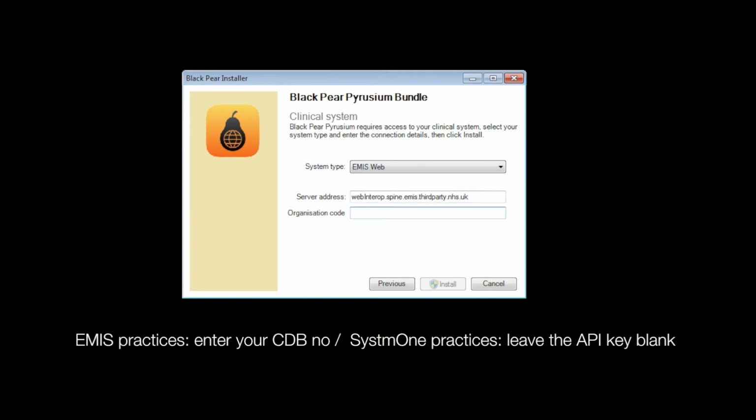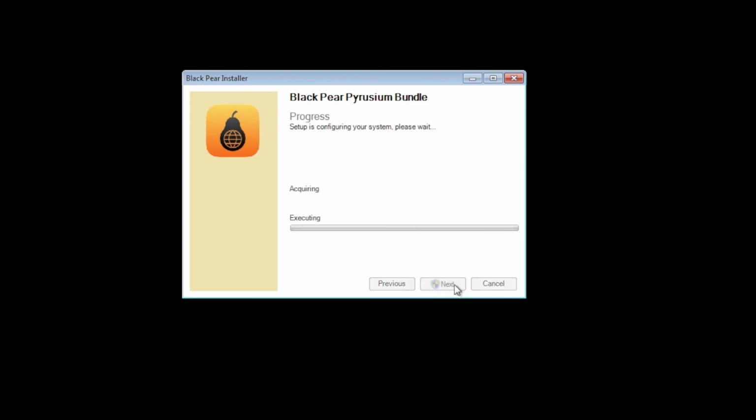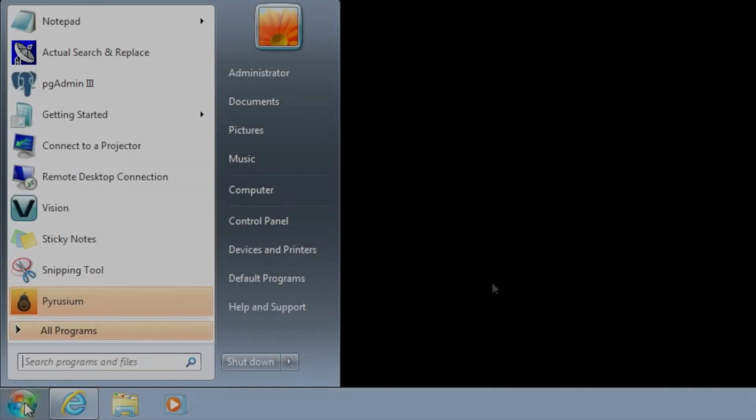For EMIS practices, you will be prompted to enter an organisation code. This is your EMIS CDB number. For TPP System 1 practices, you will be prompted to enter an API key. Please leave this blank. Now click the Install button. Once setup has finished, click the Close button.